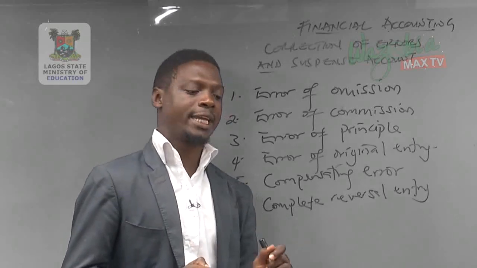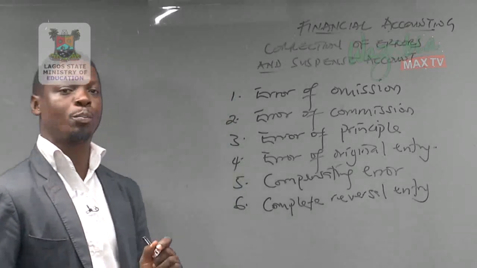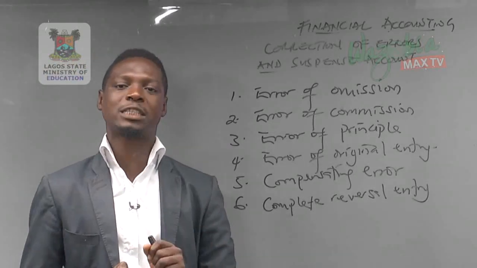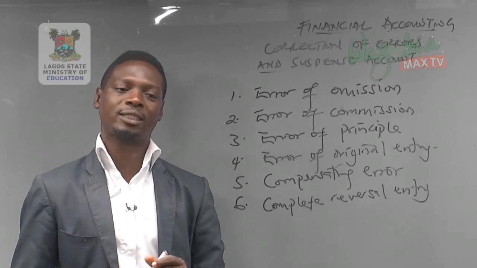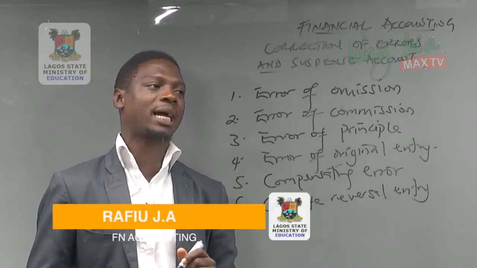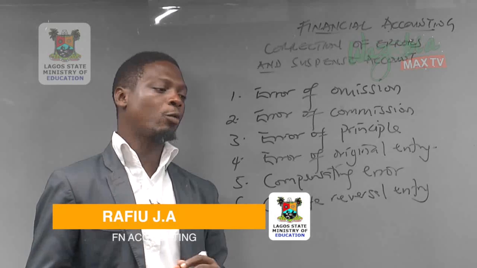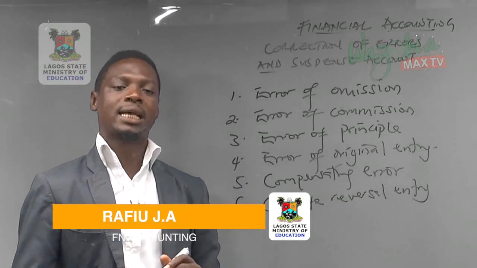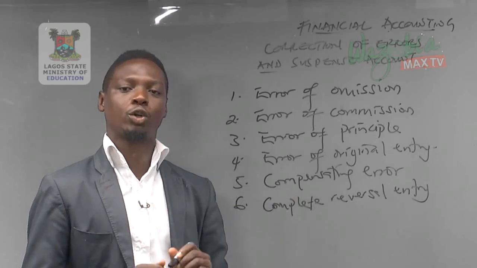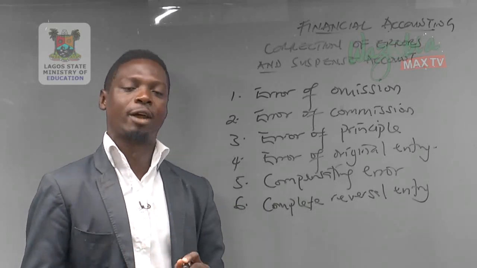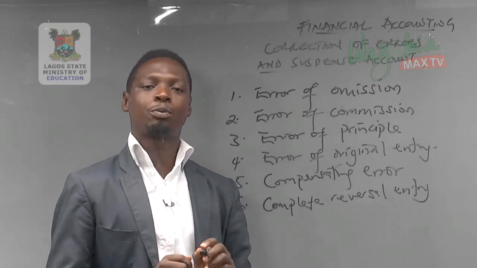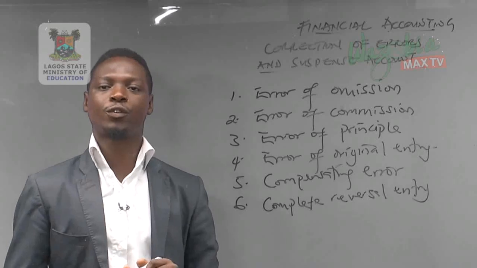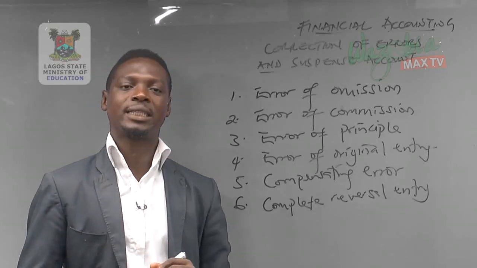In 2015, question number 2B, this question was tested. Students were asked to list and explain the errors that do not affect the trial balance, which we have just itemized and explained to us. And when these errors are committed, you are to correct the error and journalize, with proper narration only. We correct the error and post into journal, and we put our narration only. After this, we'll come back again and continue from there with errors that affect the trial balance.